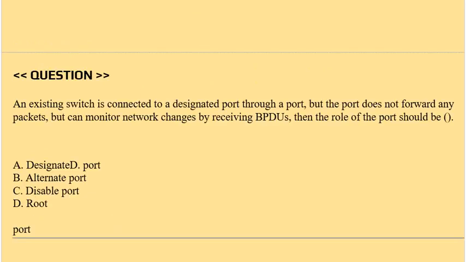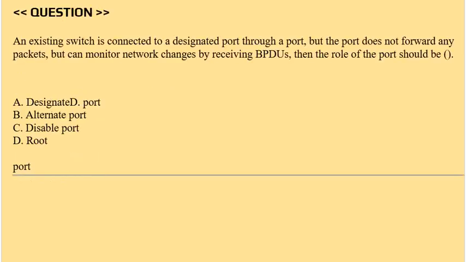Question is, an existing switch is connected to a designated port through a port, but the port does not forward any packets, but can monitor network changes by receiving BPDUs. Then the role of the port should be option A, designated port, option B, alternate port, option C, disable port, option D, root port. Correct answer is option B.